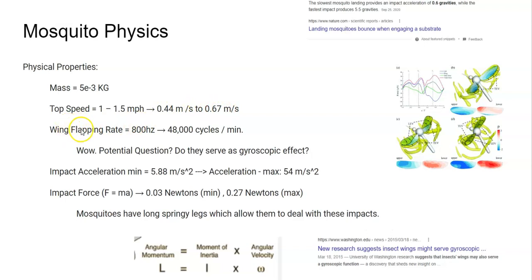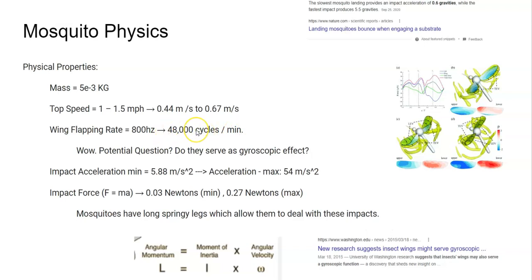The rate that they flap their wings is 800 hertz. I don't know what the range for audible hearing is for humans. I could double check that, but I suppose if someone could hear 800 hertz frequencies, they could hear mosquitoes buzz around. I know you can hear flies buzz around, so flies might have a higher oscillation rate than mosquitoes, so perhaps that's why. I don't really hear mosquitoes, so I think 800 hertz is kind of inaudible for humans. That comes out to be 48,000 cycles per minute.